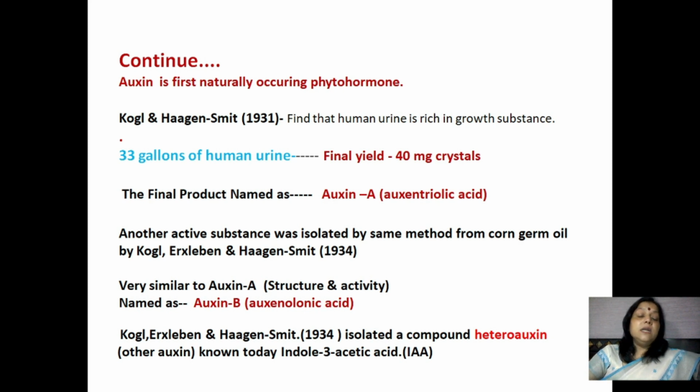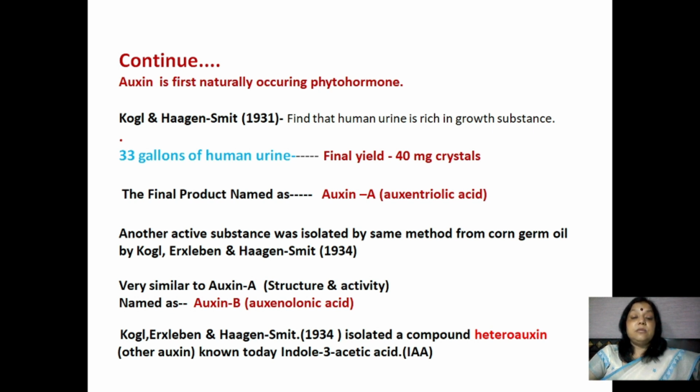They started this experiment with 33 gallons of human urine, and the final yield was 40 milligrams of crystals. The final product of this process was named auxentriolic acid or Auxin A.